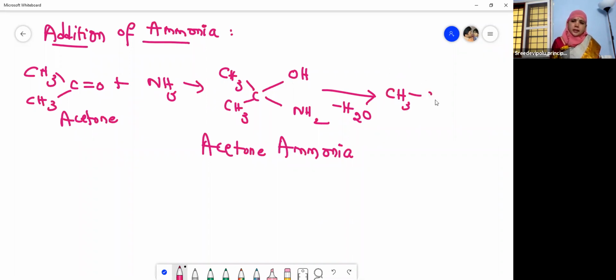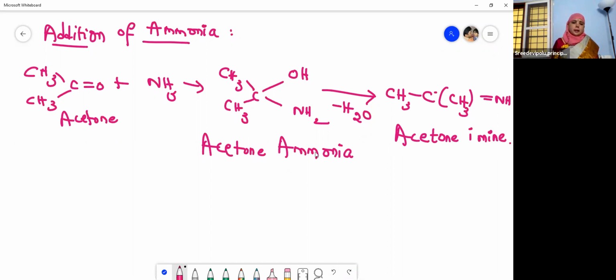This is CH3, this is C, and this is CH3, with a double bond to NH.